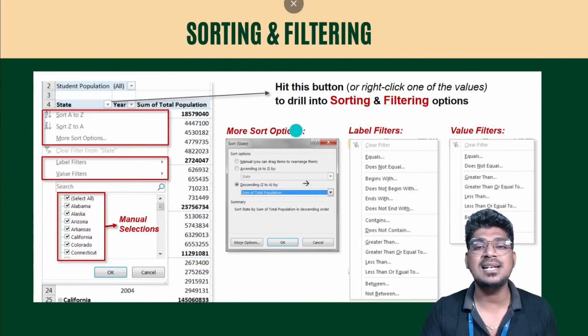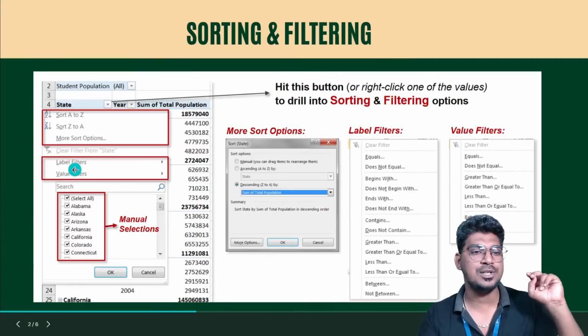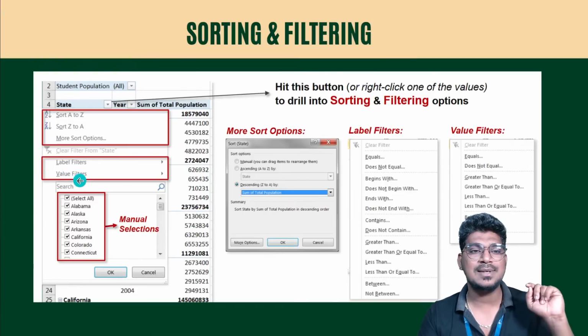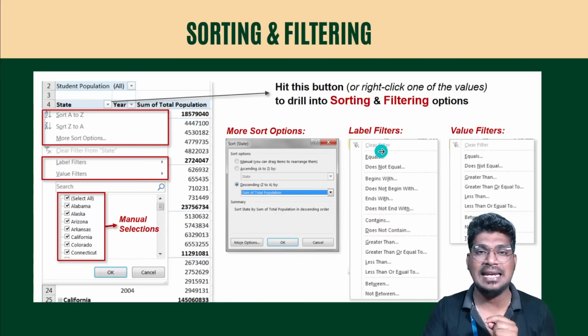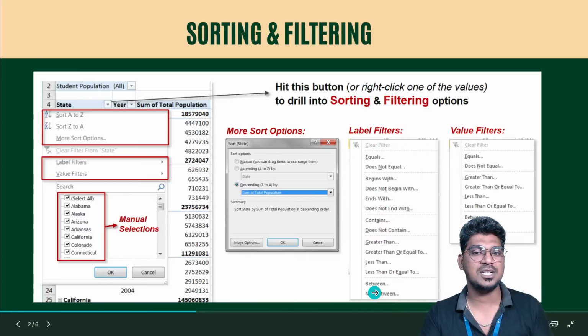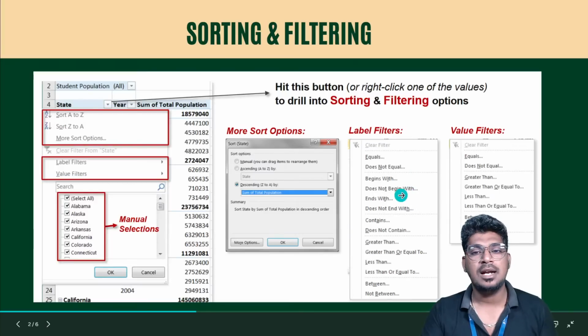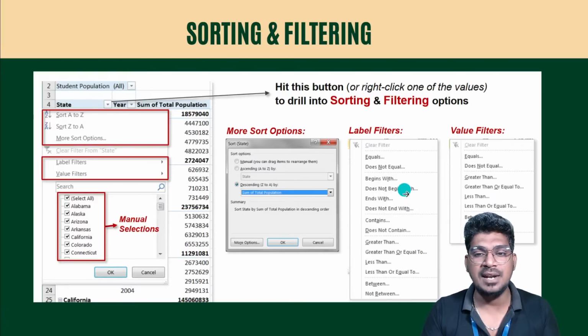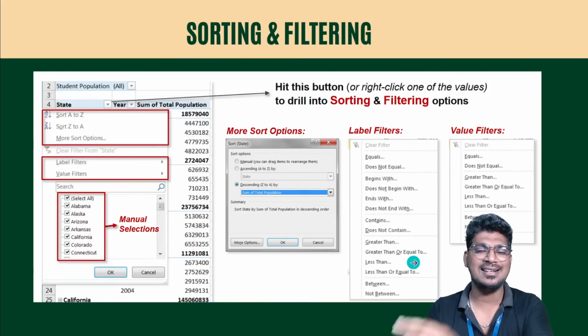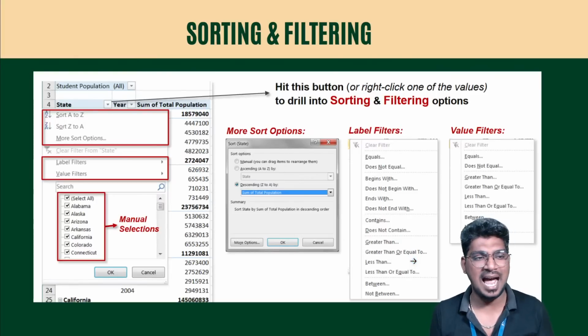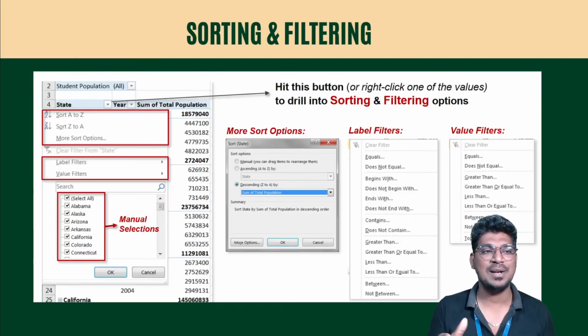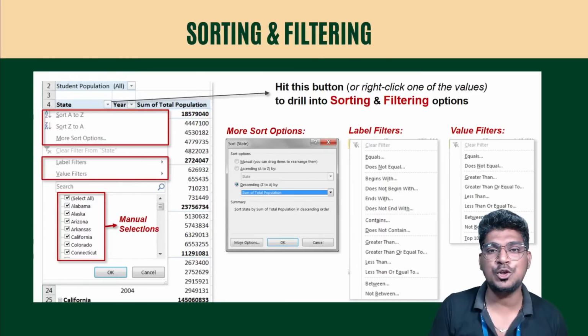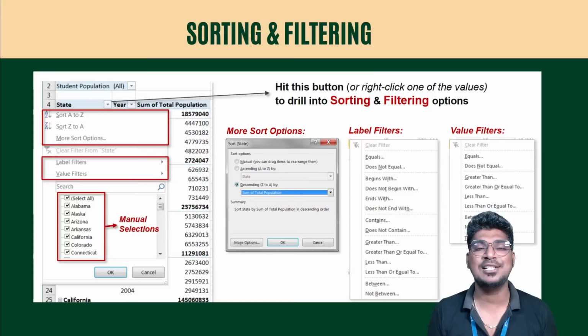Filtering means we have two different options: one is the label, another one is the value. For the label, we have different options: equals, does not equal, begins with, does not begin with, ends with, does not end with, and contains, and then greater than, less than. These are all the options we have, and I'm going to discuss them with you one by one. Okay, right. So without delay, I will show the demo for these options.